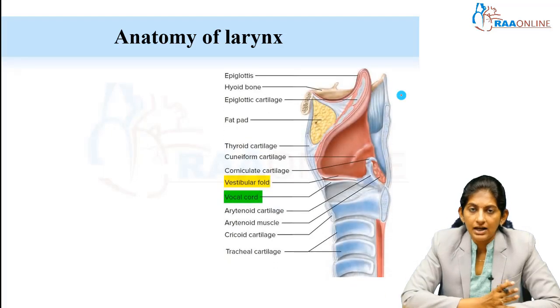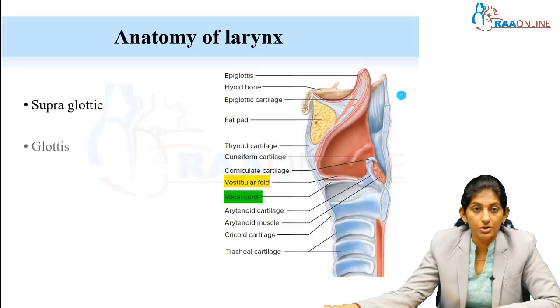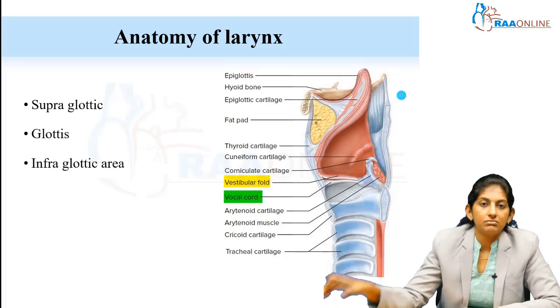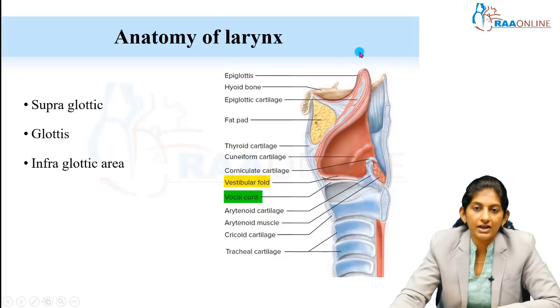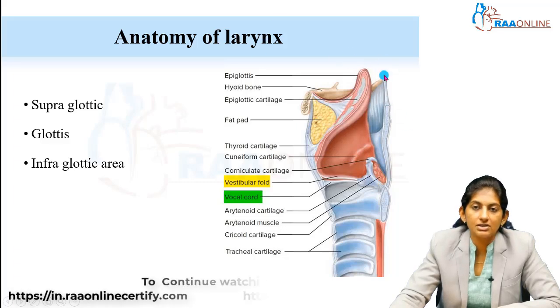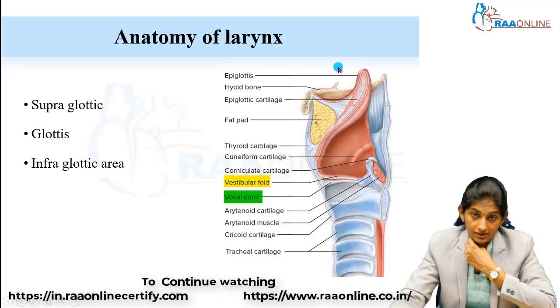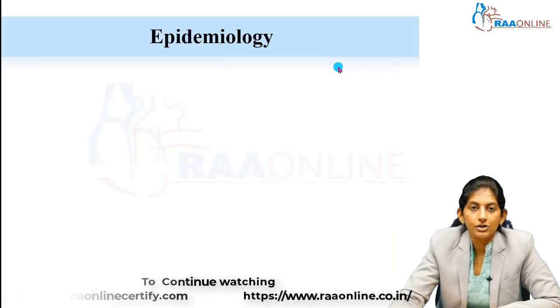This is just the anatomy of the larynx, a simple picture. We all know the larynx is divided into the supraglottis, glottis, and the infraglottic area. I am not going to deal with the structures over here, as most of us know the anatomy of the larynx. This image is put up here because we have to talk about epiglottitis. The close differential will be acute epiglottitis. Remember that. We'll talk about how to differentiate epiglottitis and Croup in a moment.